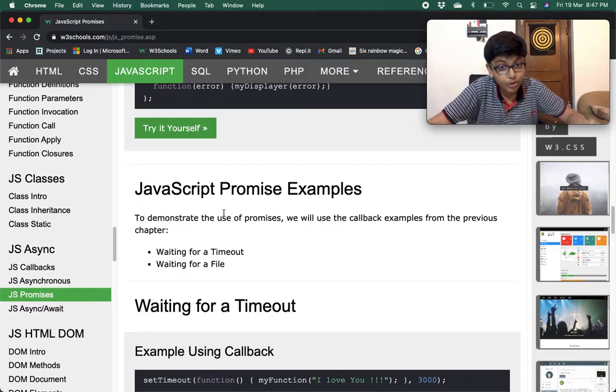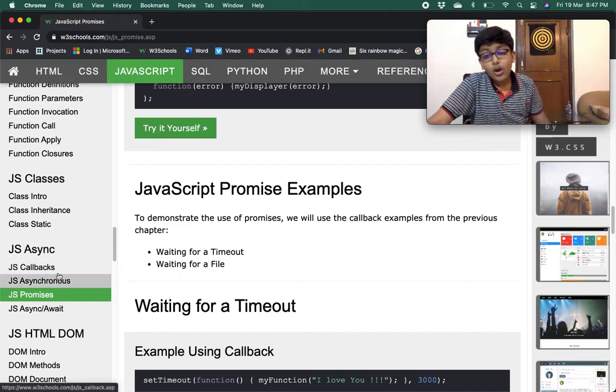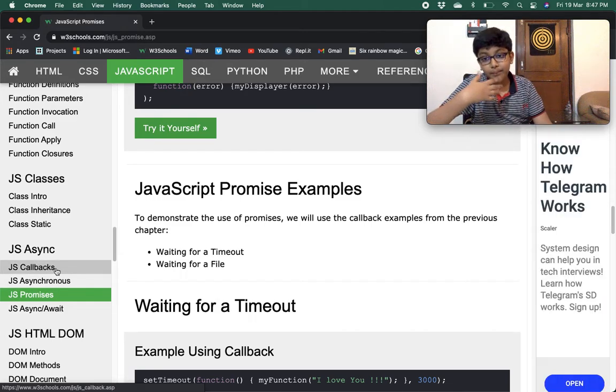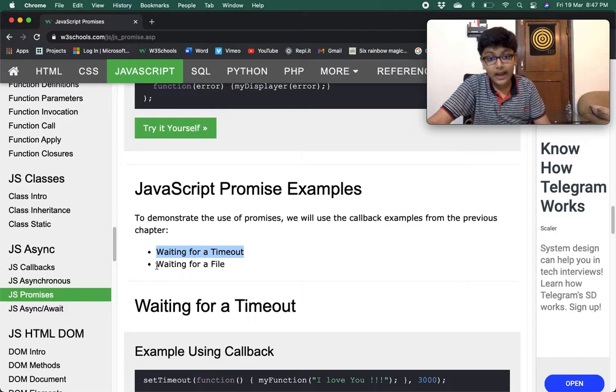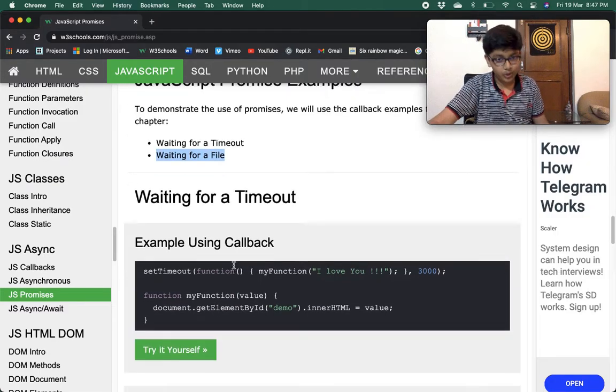To demonstrate this, we will use the callback example from the previous chapter, and we will try to do the same thing using promises also. So we will wait for a timeout and we will wait for a file. This is going to be quite cool with promises.